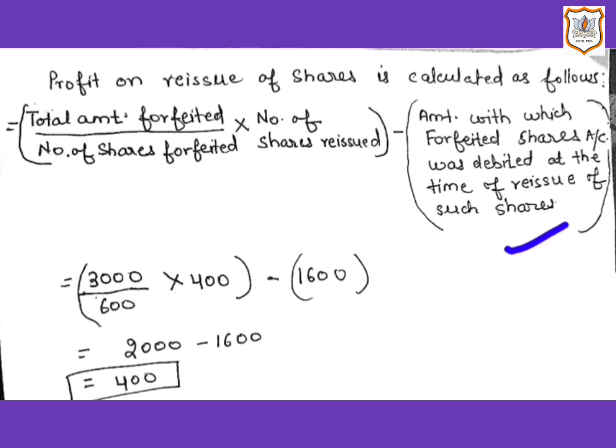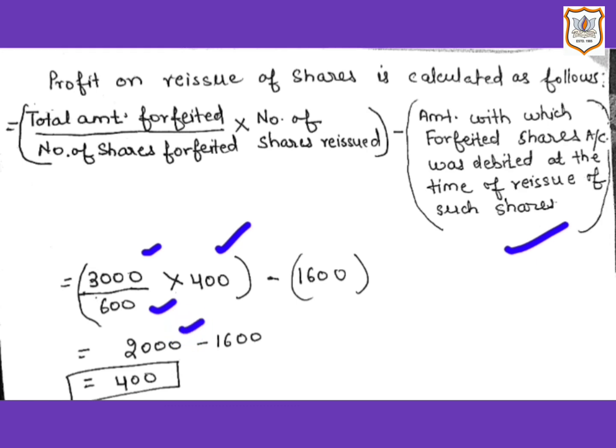of such shares. So here according to this formula, total amount forfeited is rupees 3,000, and it will be multiplied by number of shares reissued, that is 400 shares, and it will be divided by number of shares forfeited, that is 600 shares. So if we solve this, we will get rupees 2,000.